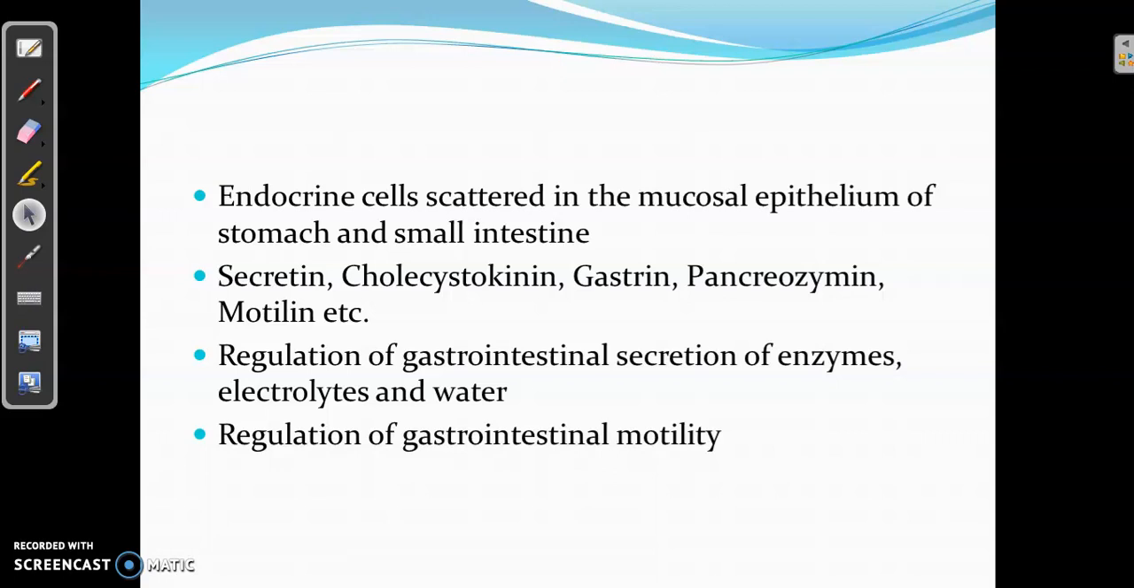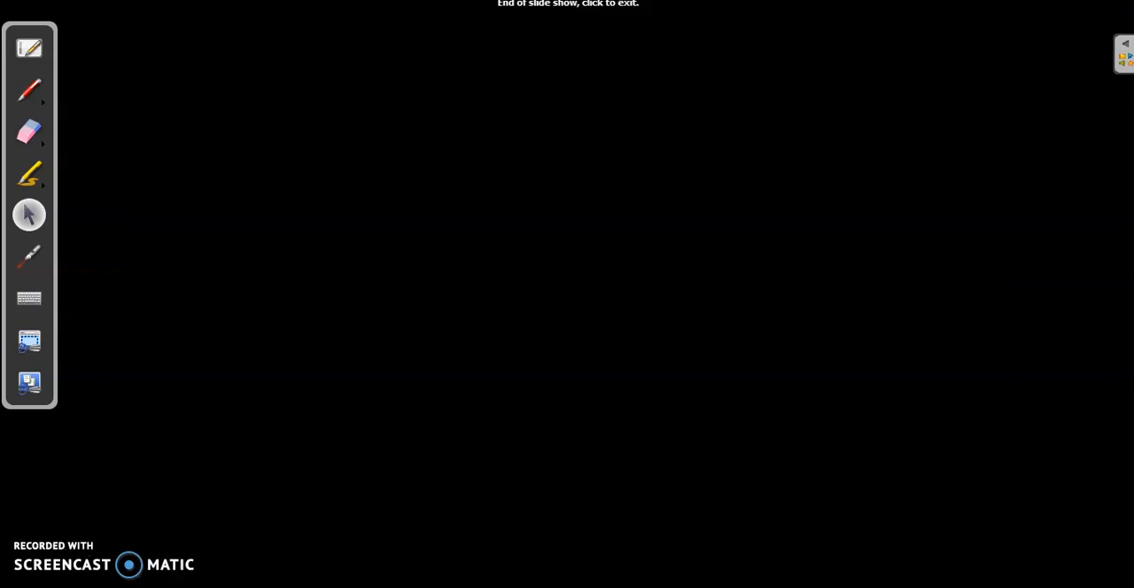The food has to move through the gastrointestinal tract in order to undergo digestion. The movement of the food through the tract is caused by the peristaltic movement of the gastrointestinal wall. And this gastrointestinal motility is also regulated by the gastrointestinal hormones. So that is about the endocrine glands and the hormones. With that we finish the different endocrine glands, the hormones and the functions of these hormones. Thank you.